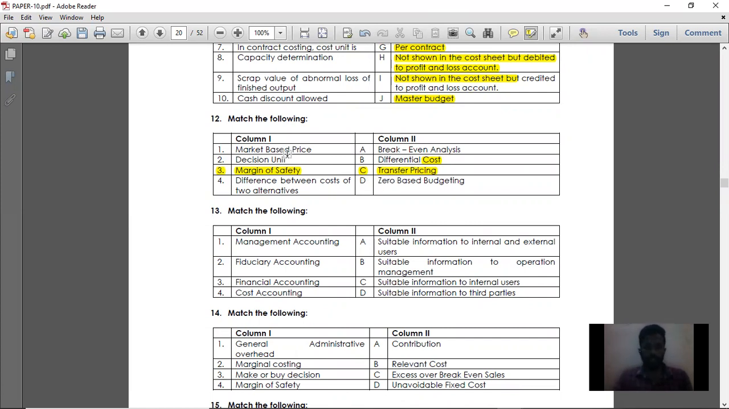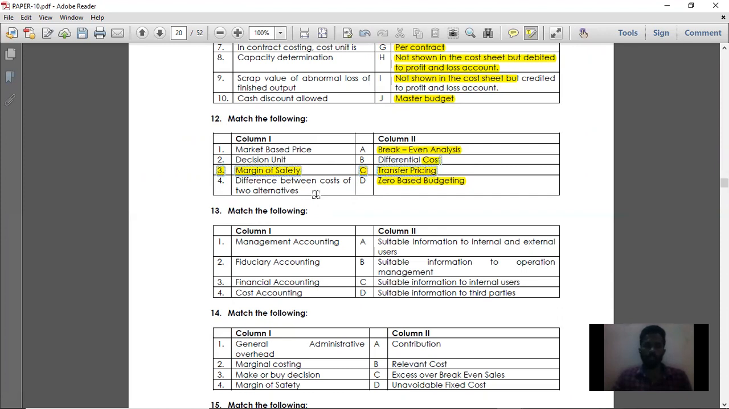Then decision unit. Decision unit is a zero-based budgeting term. Margin of safety is part of break-even analysis. Break-even analysis is nothing but decision-making analysis, or you can also assume it as marginal costing. So margin of safety forms part of break-even analysis. Then the difference between the cost of two alternatives is differential cost. So these are all repeating now.